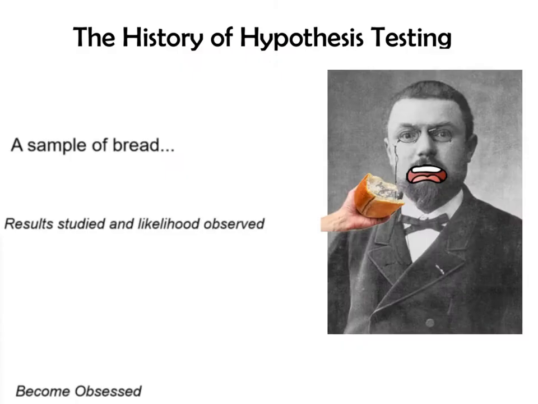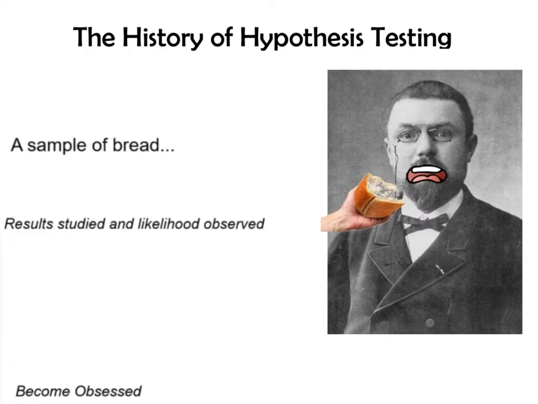All right, so we're going to start talking about hypothesis testing, and we're going to do that by talking about a mathematician, and some of this may be legend, but the story of a mathematician named Henri Poincaré, who was considered the father of modern statistics. So Henri Poincaré was a mathematician who believed that he was being cheated by a local bakery. And I'm going to simplify all these numbers and, of course, kind of Americanize this. So we're going to say that the bread he was buying was listed as weighing a pound. And Henri was convinced that the baker was not actually giving him bread that weighed a pound.